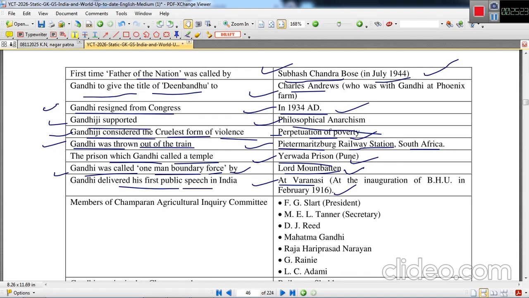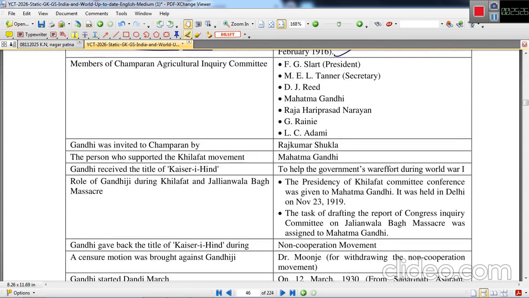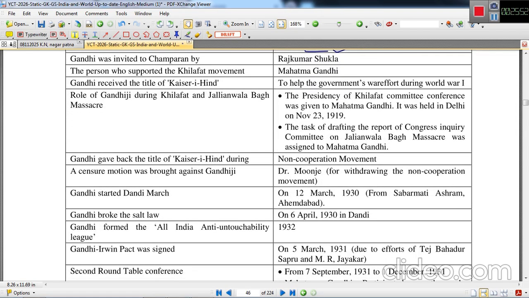This is again a very important fact about him. Members of the Champaran Agricultural Inquiry Committee were F.G. Sly, President, M.E.L. Tanner, Secretary, and D.J. Reid. Mahatma Gandhi was, of course, made a member of the Champaran Inquiry Committee. Raja Harihar Prasad Narayan was a member, and G. Rainey, L.C. Adami, they all were members of the committee. Gandhiji was invited to Champaran by Rajkumar Shukla. I have already briefed you about this.